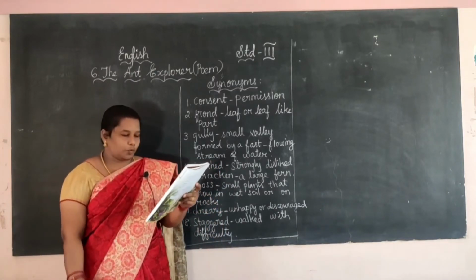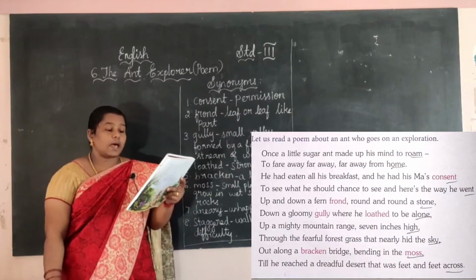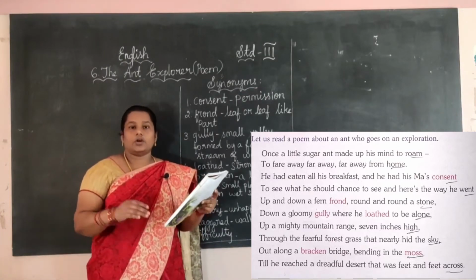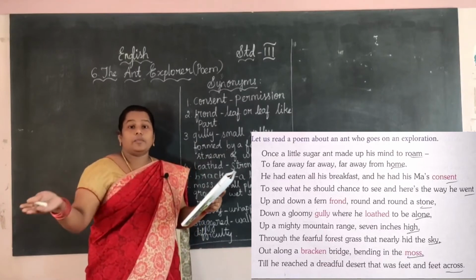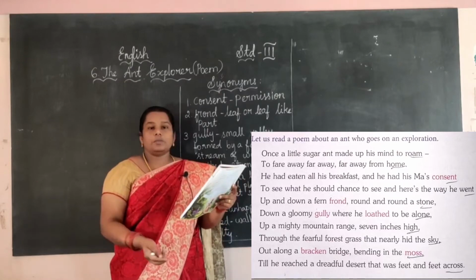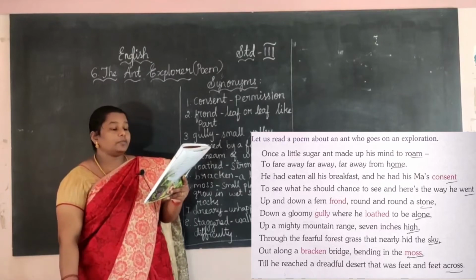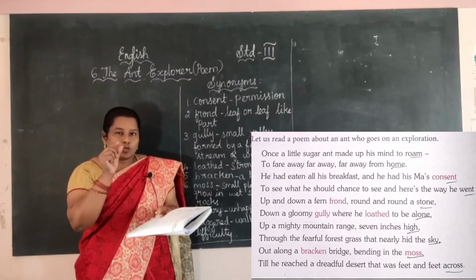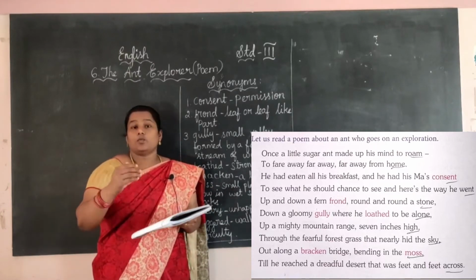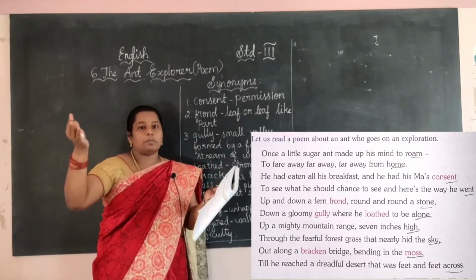Okay, now let me move to the poem. Let us read a poem about an ant who goes on an exploration. Exploration means, as I already told, a person who goes to an unfamiliar area, to different places. Okay, see here. Once a little sugar ant made up his mind to roam. One small ant is here. He wants to go to some places. He wants to move around some places.